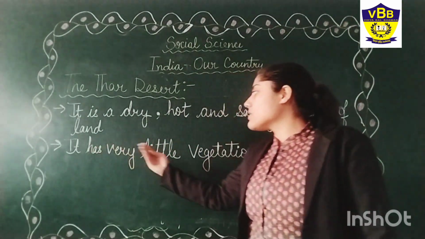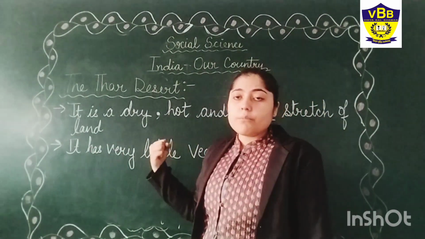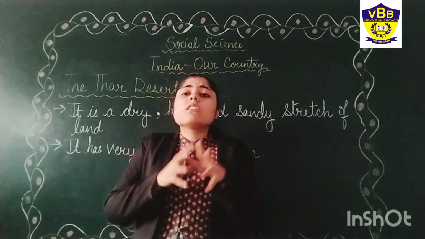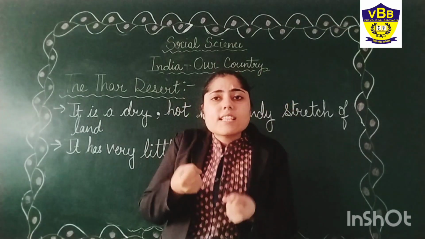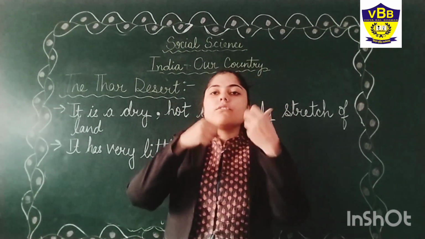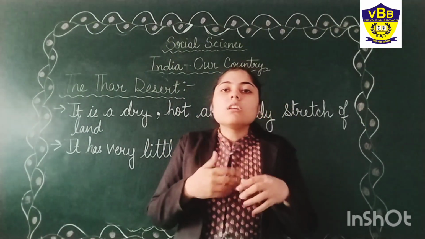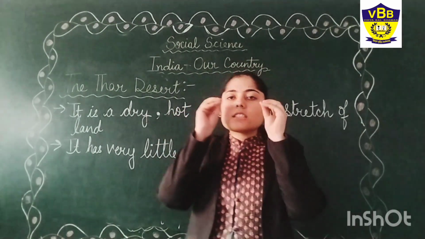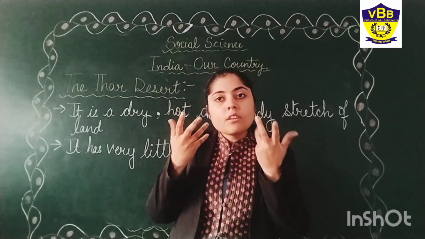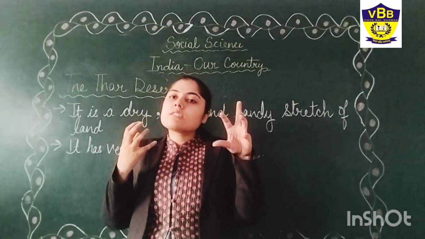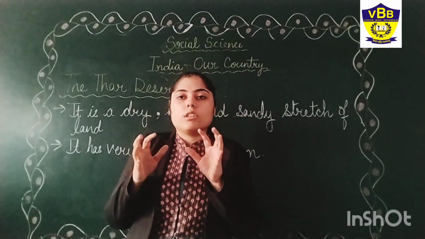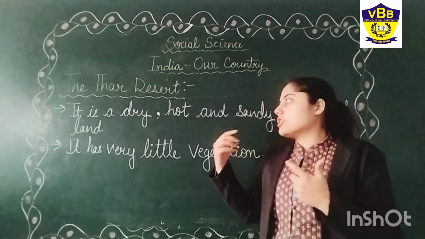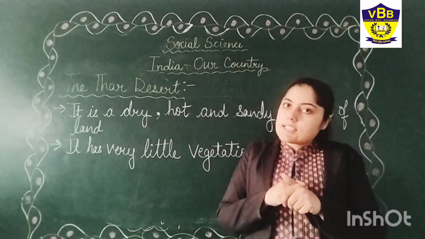Second, it has very little vegetation, because as we know deserts are very hot and dry, and there is very little rainfall. If there is no water, no rainfall, then how can plants grow? As we have seen in the pictures, only small bushes survive in that environment. But proper vegetation is not possible in the desert area.